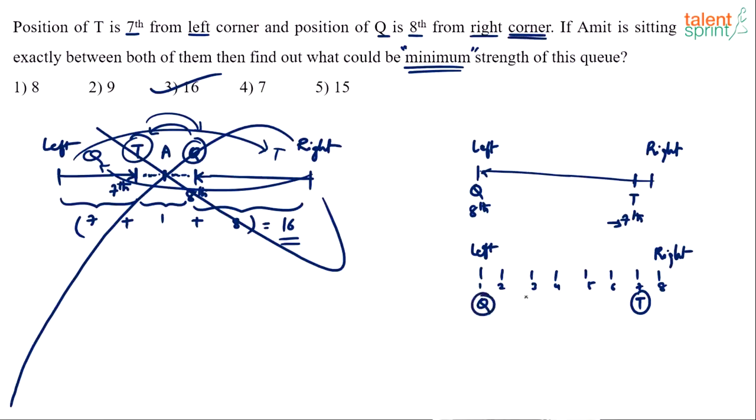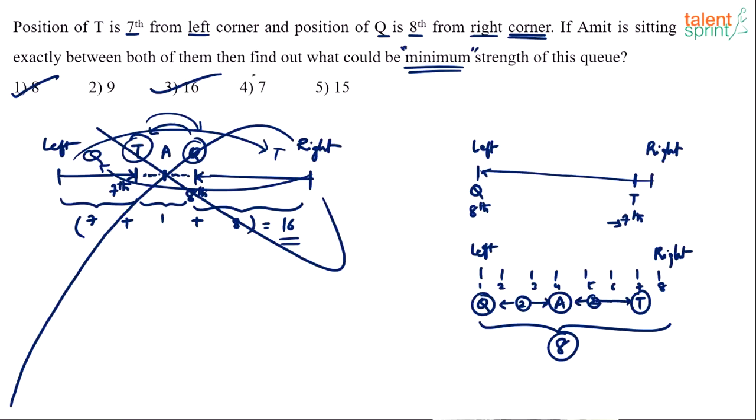And Amit is exactly between T and Q. Between T and Q, how many persons do we have? 1, 2, 3, 4, 5. So can Amit be the 4th person here? Between Amit and Q there are 2 persons, and between Amit and T also there are 2 persons. So Amit comes out to be exactly between T and Q, and 1 person comes here in the 8th position. So can I not say that the minimum number of students in this queue can be just 8? Yes, and that is the reason 8 is your answer.